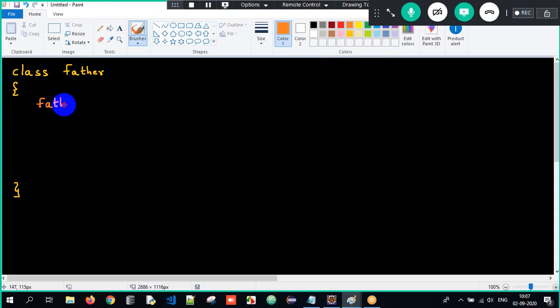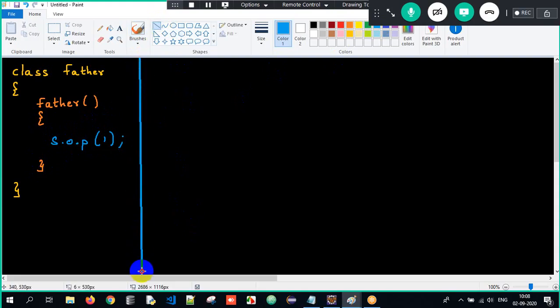Class name and constructor name should always be the same. Open parenthesis, close, open curly braces, close. Then I will write one line of implementation as SOP, I'll just print 1. That's it, I'm done with one set of the program.